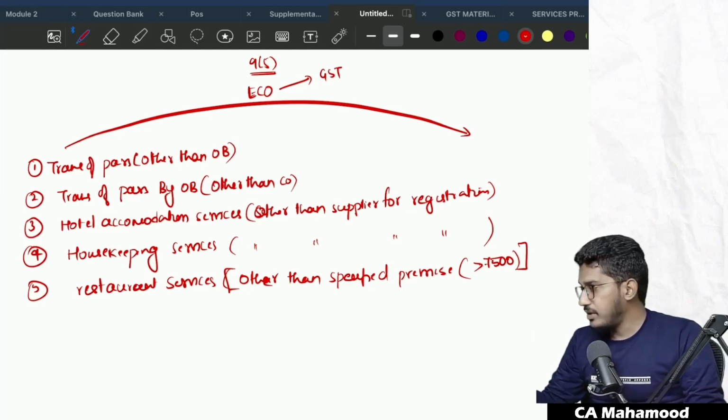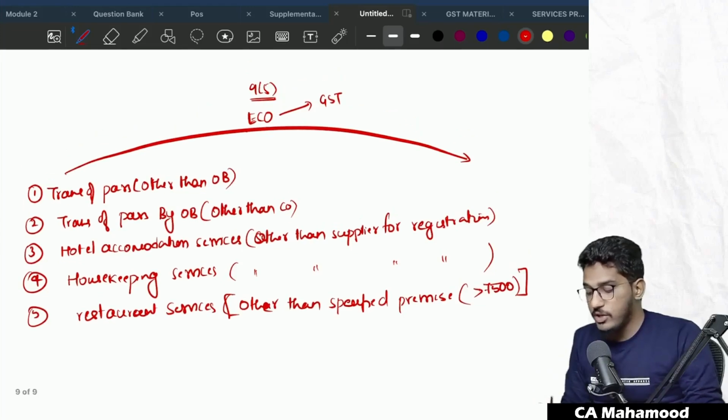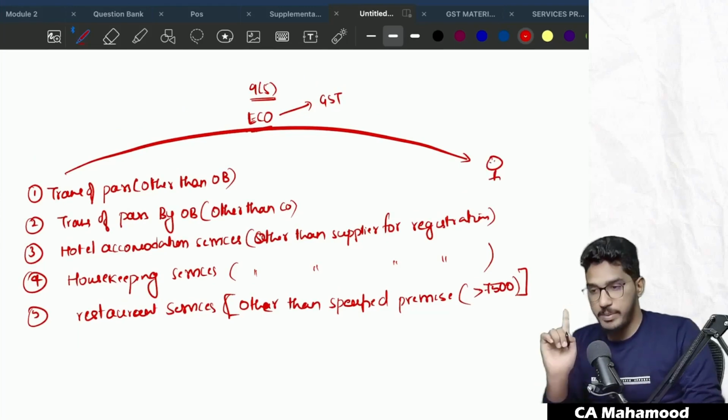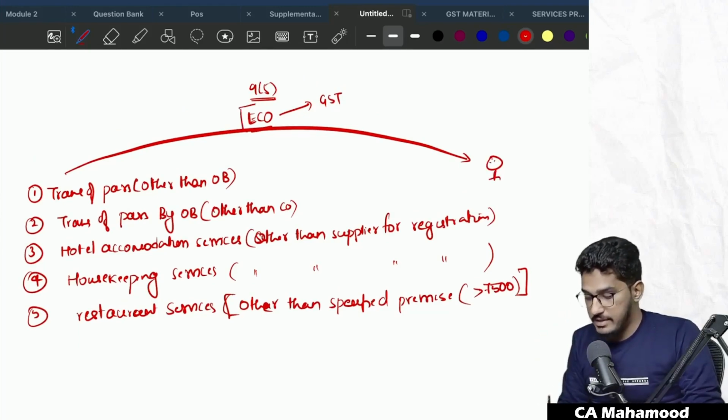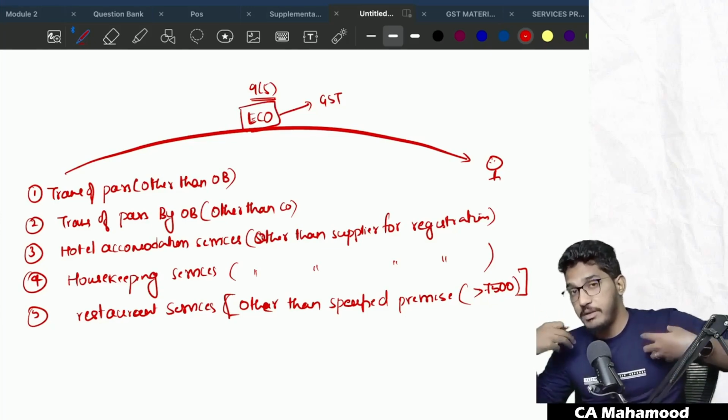Clear? And one more thing, guys, when I say the e-commerce operator is only required to pay the GST, that doesn't mean the e-commerce operator will pay it from his own pocket. What the e-commerce operator will do is, once again, he will collect from the recipient, only he will pay. When I say in these cases the e-commerce operator is required to pay the GST to the government, don't assume that he will pay from his own pocket.